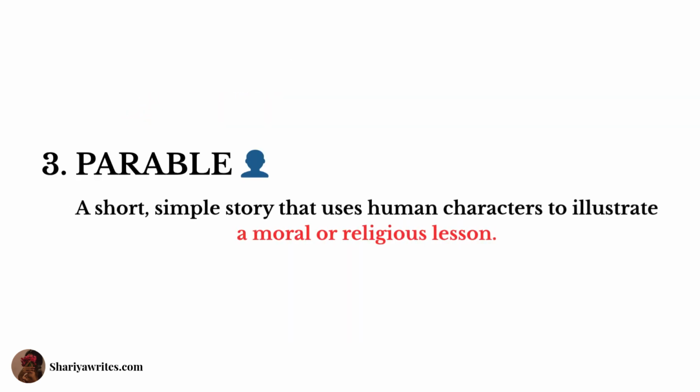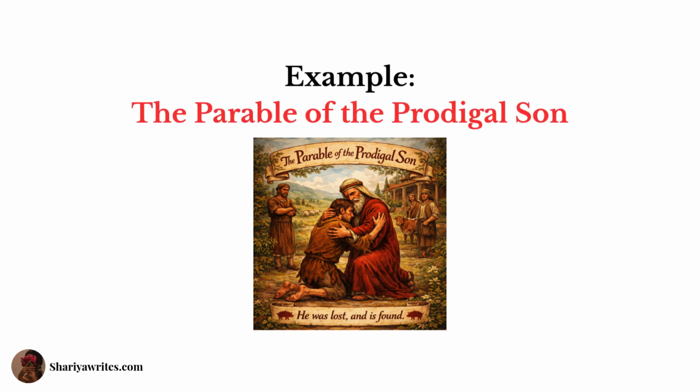The third is parable, a short simple story that uses human characters to illustrate a moral or religious lesson. For example, the parable of the prodigal son. Here, the lesson is forgiveness and unconditional love.